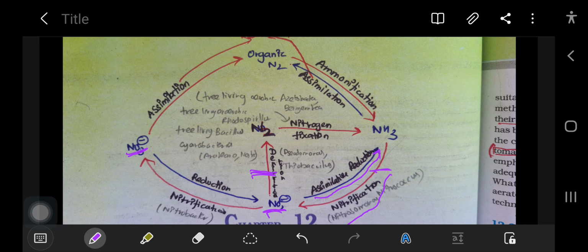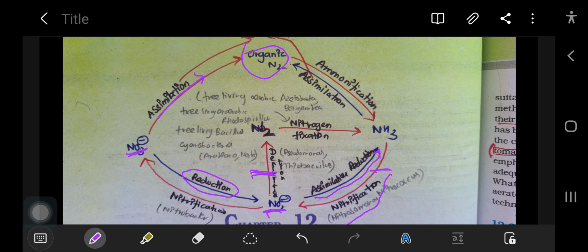If nitrate is again converted back to nitrite, it is called reduction. That also they may not have given, but you remember it. Then when this nitrate is converted back into organic nitrogen, this is called nitrogen assimilation.